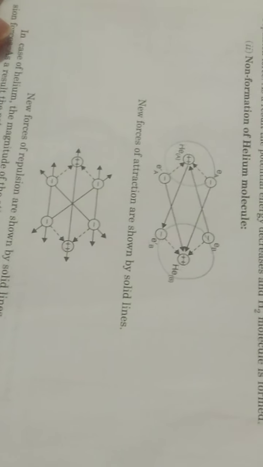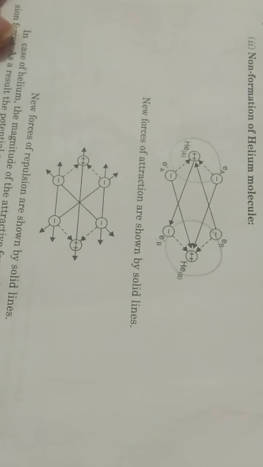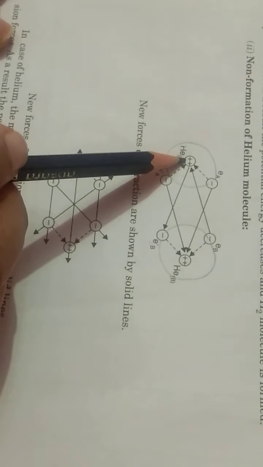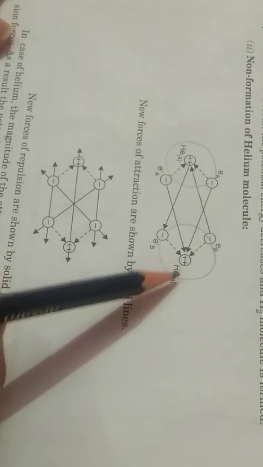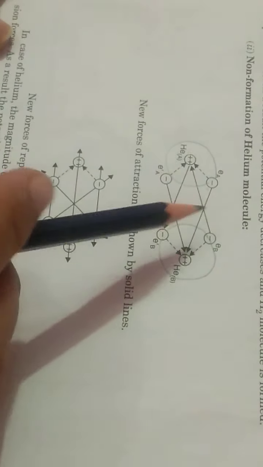So generally, children, He2, the helium molecule, will not be formed. How is it? This is with atomic number 2, 2 positive charges, and 2 electrons, one atom. 2 positive charges of another helium atom and the electrons of this one.